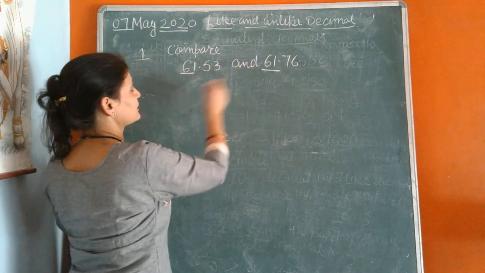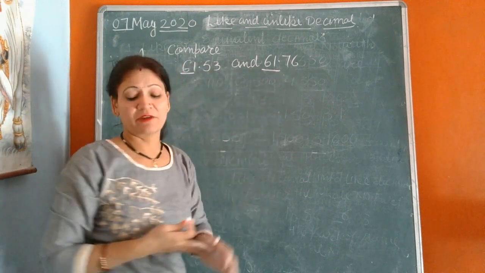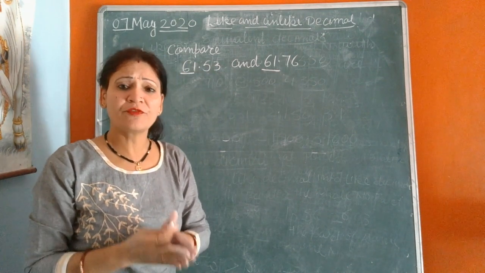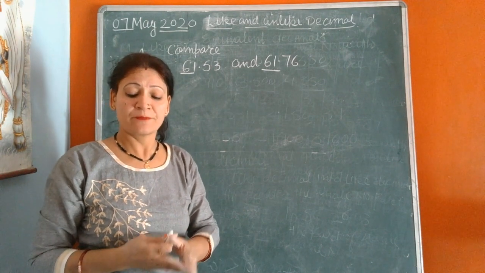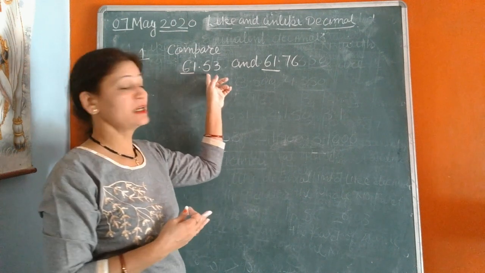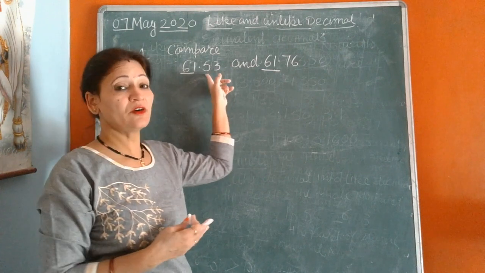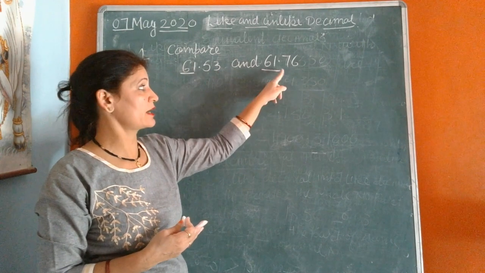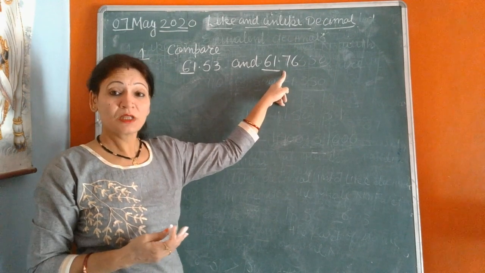Now we will compare 0.53 and 0.76. First we will see the digit at the tenths place. There is 5 at the tenths place in one and 7 in the other.